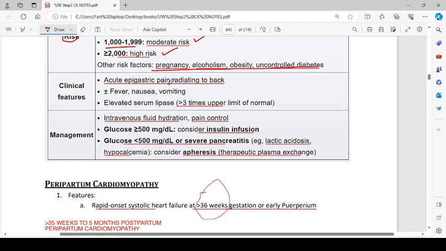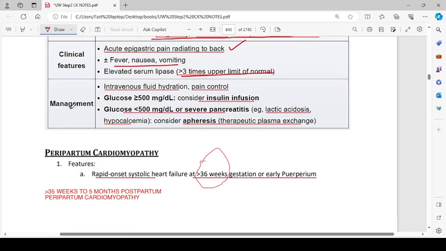The clinical features include acute epigastric pain radiating to the back, with or without fever, nausea, and vomiting. Elevated serum lipase more than 3 times the upper limit of normal. Management is intravenous fluid hydration and pain control. Glucose more than 500 milligram per deciliter, consider insulin infusion. Glucose less than 500 milligram per deciliter or severe pancreatitis, for example lactic acidosis or hypocalcemia, consider apheresis, therapeutic plasma exchange.